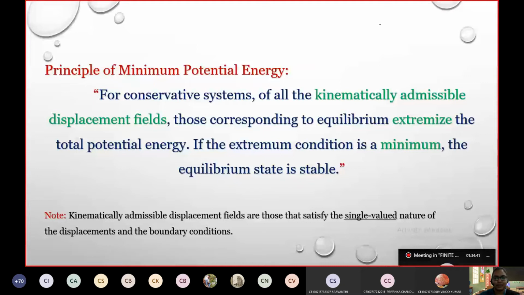All right. When it is about extremizing a particular element property, here it is telling that for the conservative system, kinematically admissible displacement fields, those corresponding to equilibrium, extremize the potential energy, because pi is our potential energy.